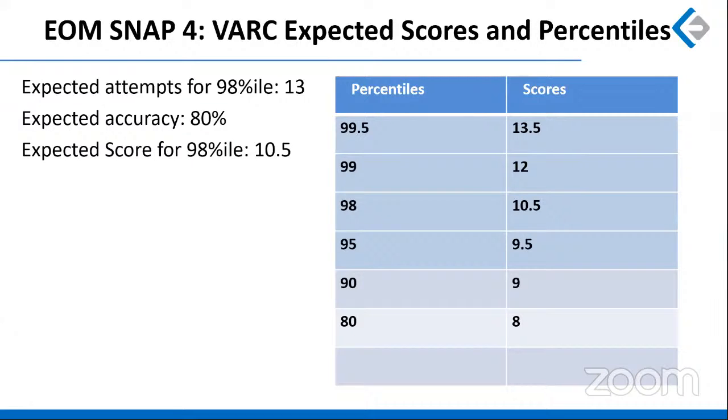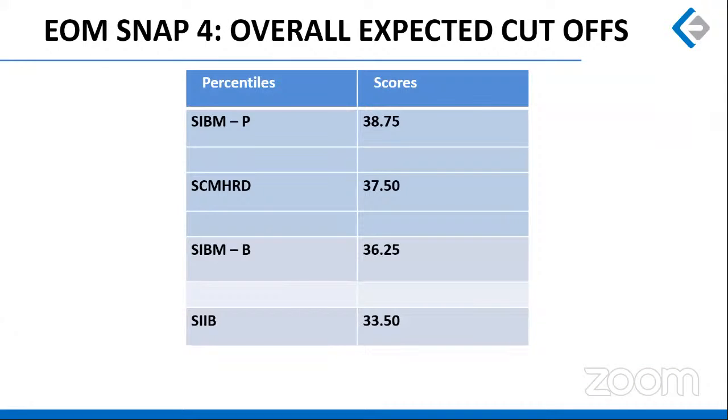Now, keeping in mind all the 3 sections and their analysis, let's take a look at the college cutoffs. For this particular mock, the cutoff for SIBM Pune would be 38.75. For SCM HRD will be 37.5. For SIBM Bangalore would be 36.25. And for SIIB would be 33.5.